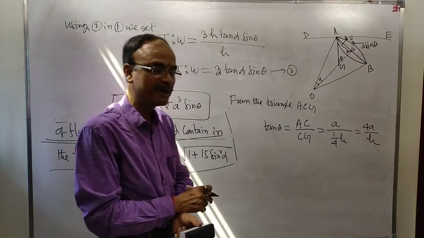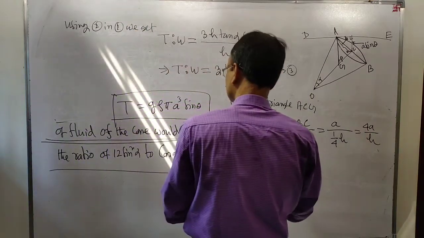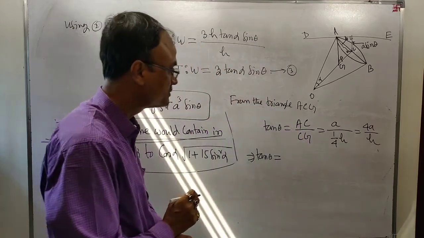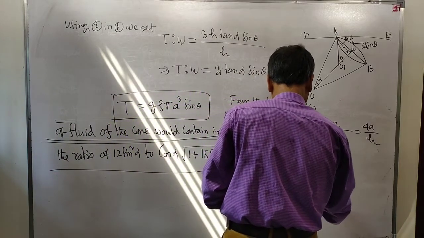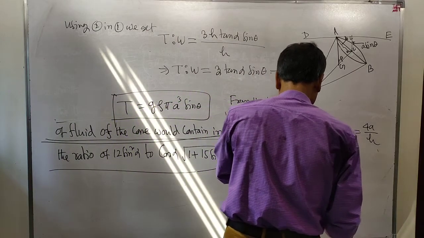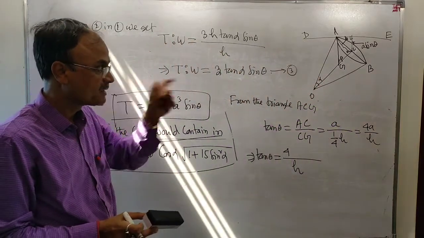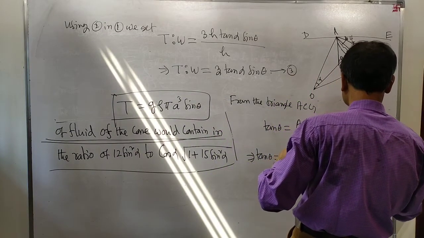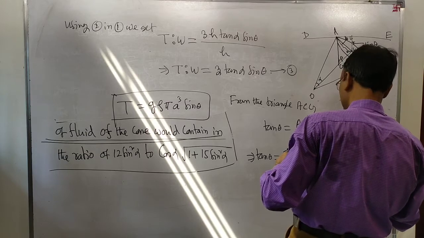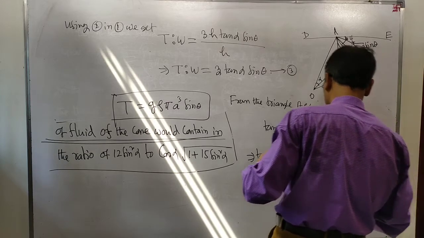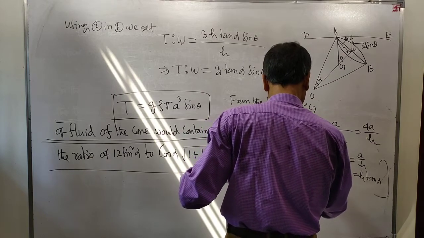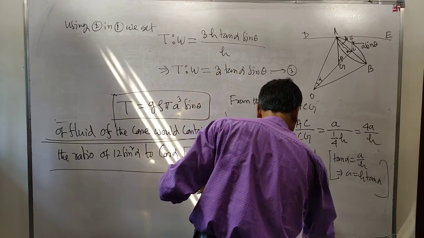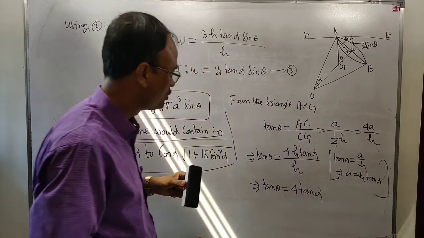Tan theta is equal to 4a divided by h. In tan alpha equal to a by h, a is equal to h tan alpha. Replacing a by h tan alpha, tan theta is equal to 4 tan alpha.